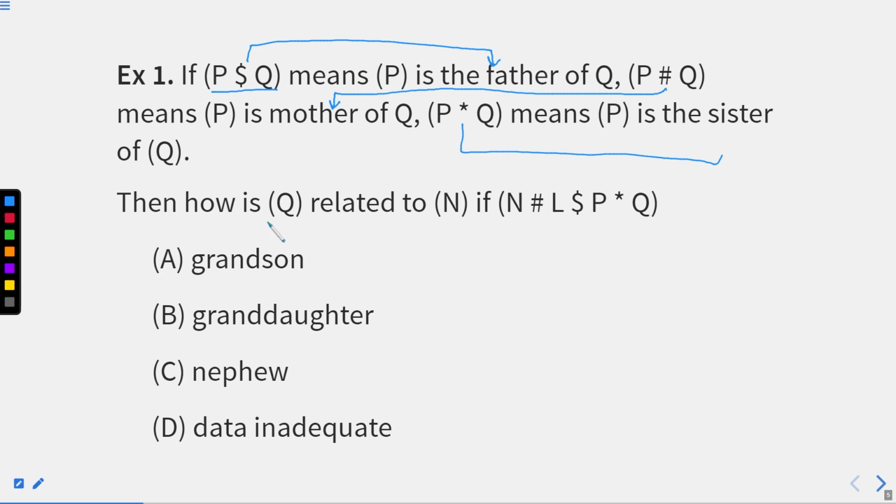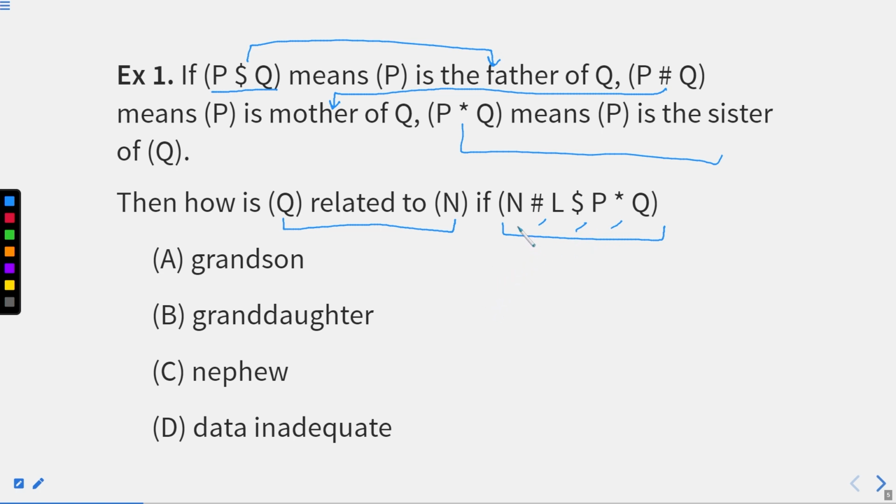Here, you need to find out the relation of Q with N. Let us start by solving this, right? First, you need to figure out how these symbols are related to each other.